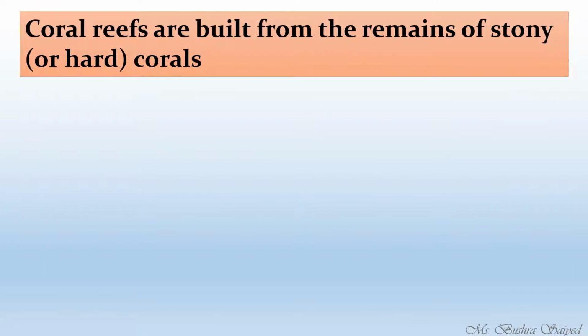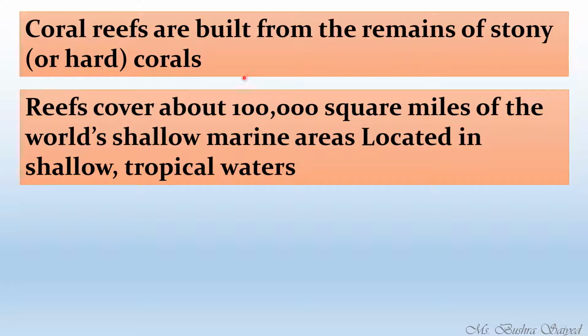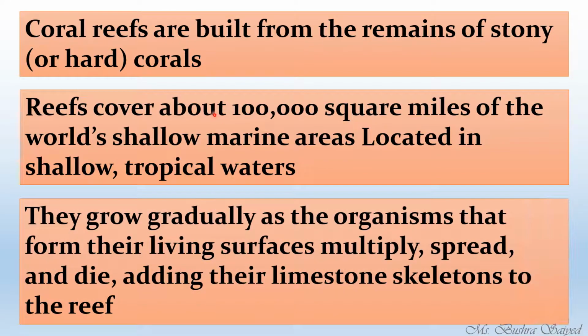How are they built? They are built from the remains of stony corals. Reefs cover about 1,000 square miles of the world's shallow marine areas located in shallow tropical waters. So this much area has been covered by one particular reef. They will grow gradually as the organisms that form their living surface multiply, spread and die, adding their limestone skeleton to the reef.